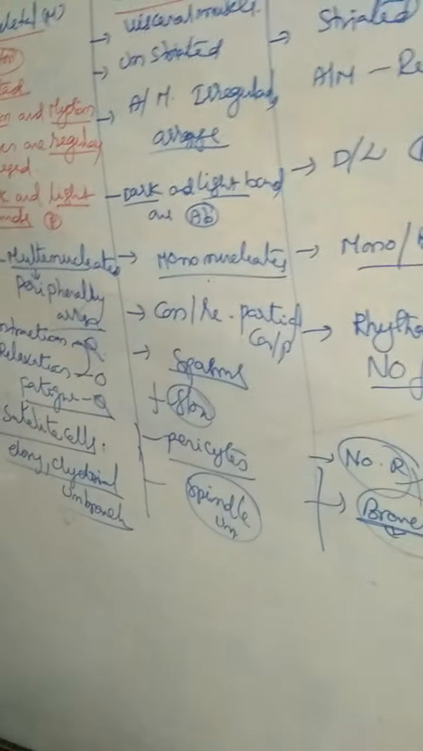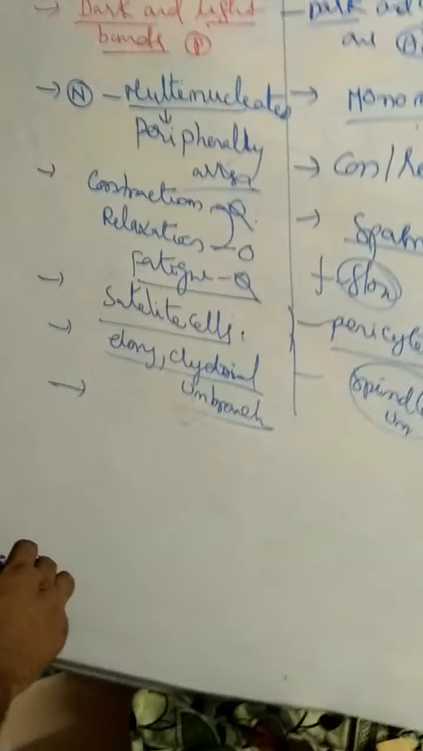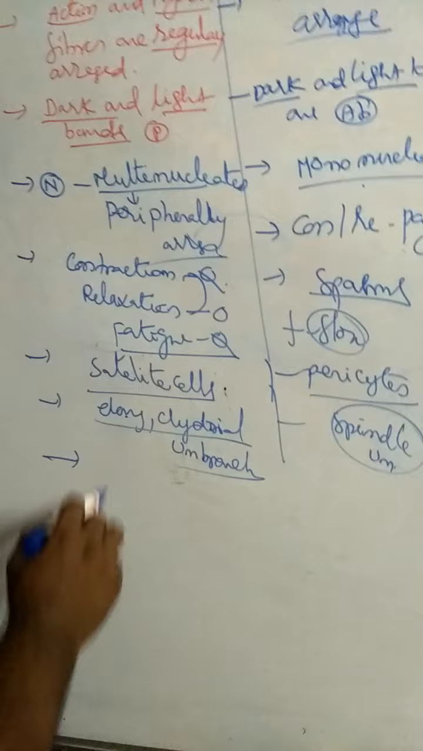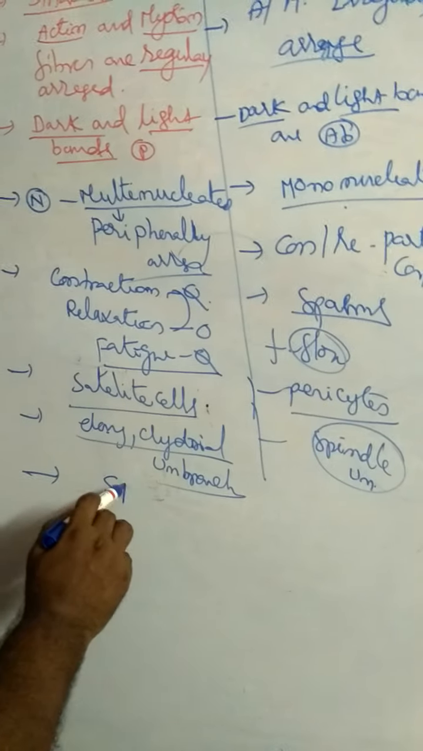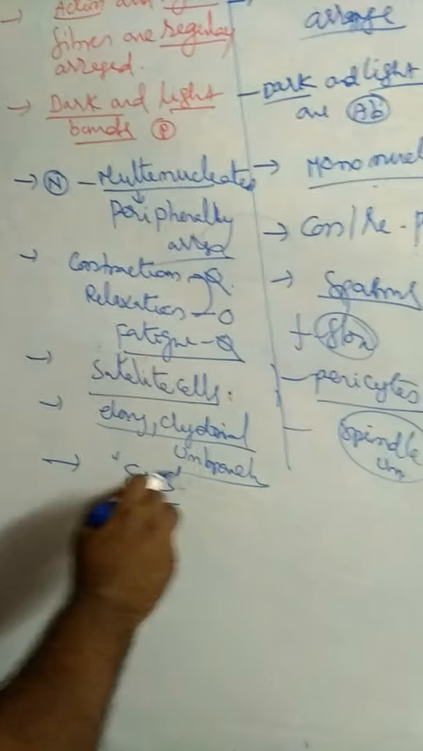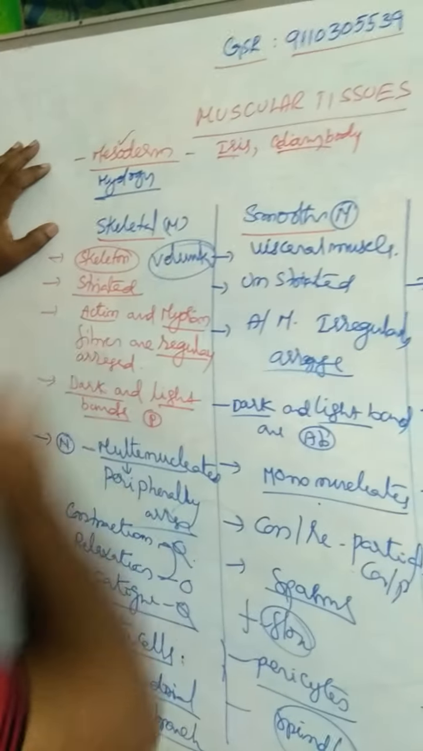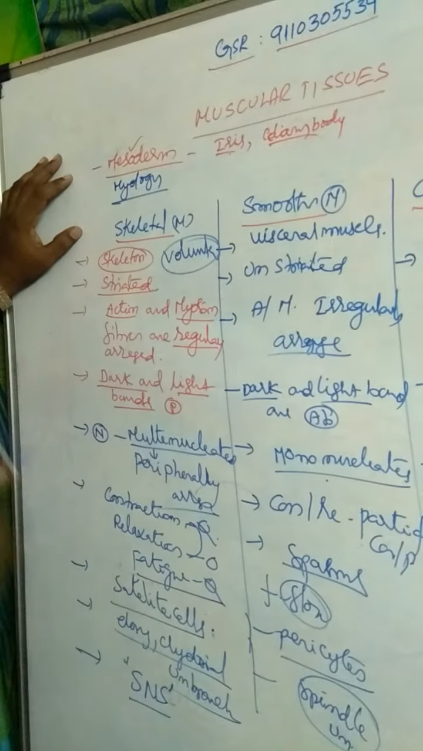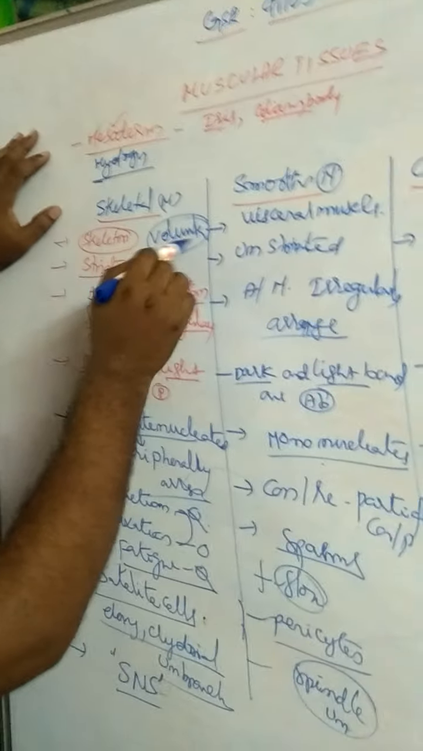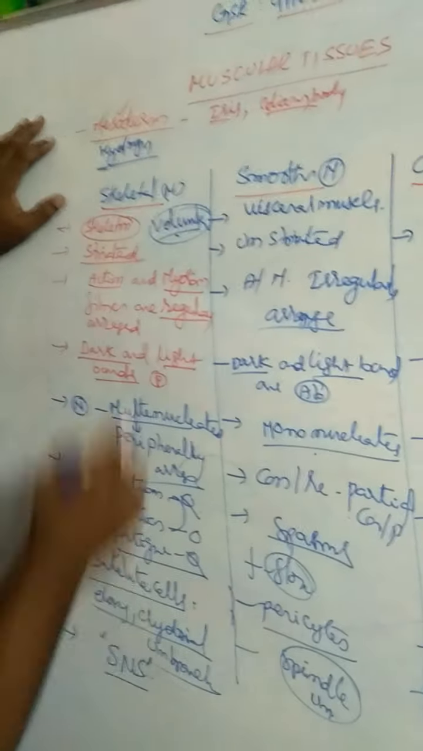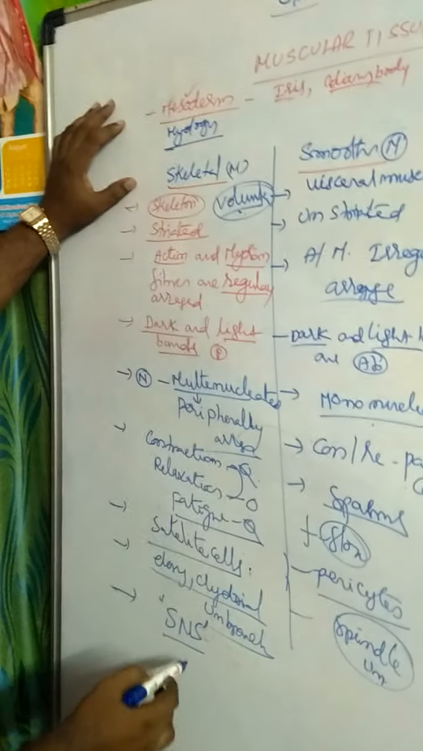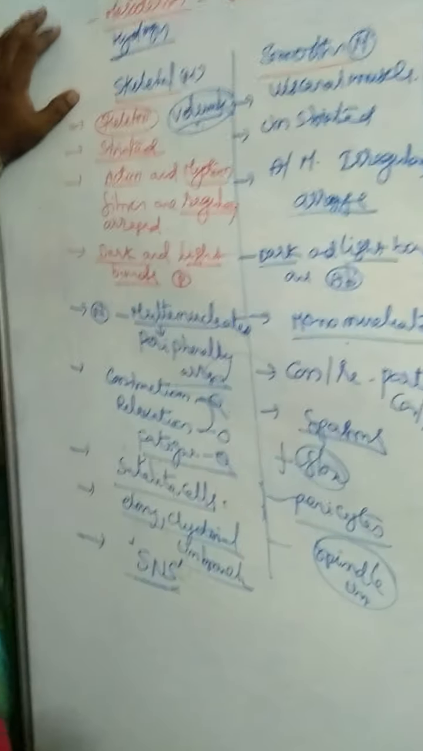Contraction and relaxation of skeletal muscles are under the control of the somatic nervous system. Hence, skeletal muscles are called voluntary muscles. Why are they called voluntary muscles? Muscles under the control of the will of an organism are called voluntary muscles. Skeletal muscles are voluntary muscles under the control of the somatic nervous system.